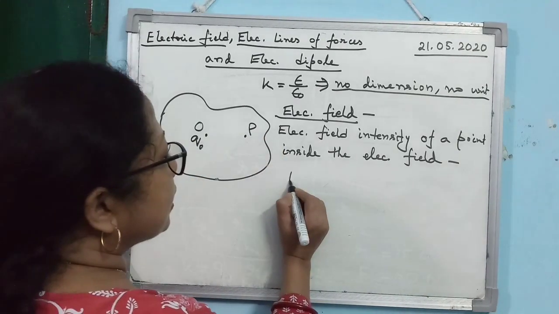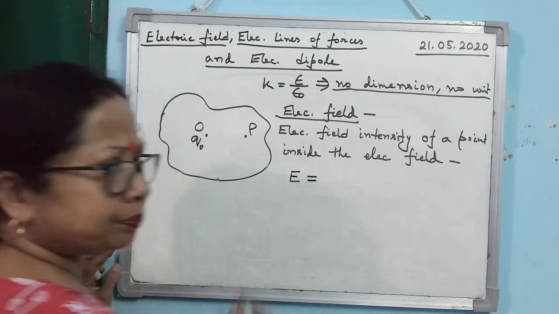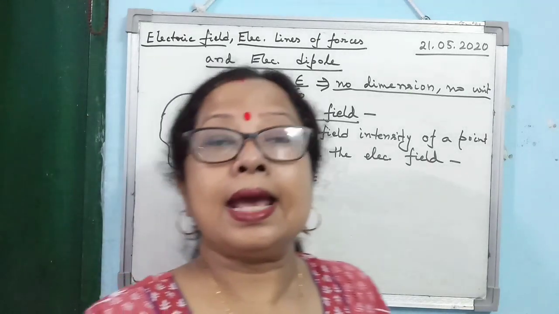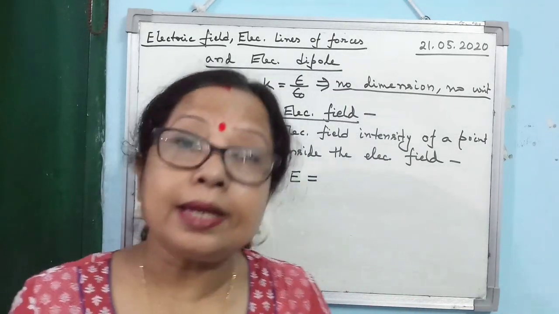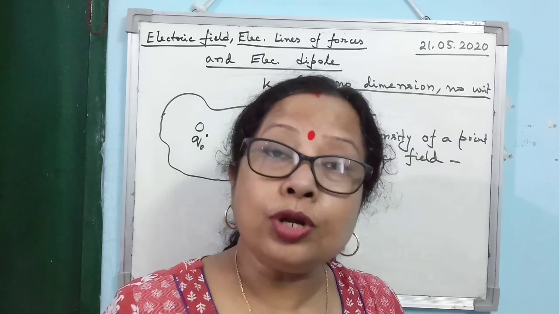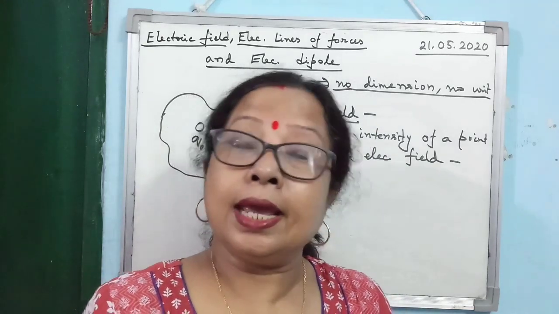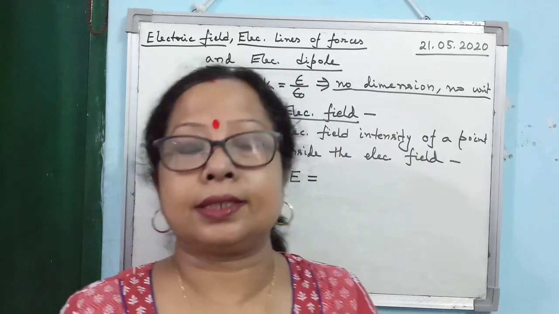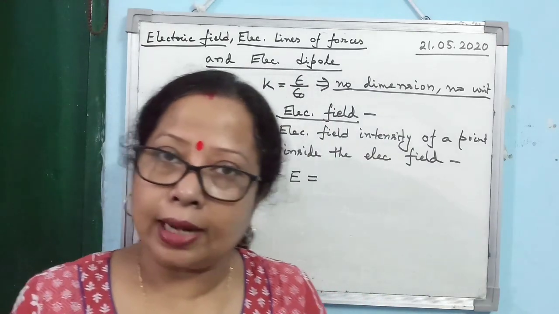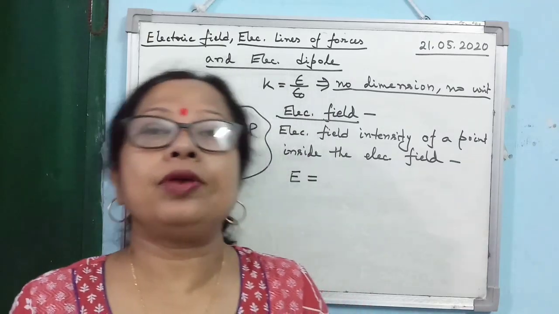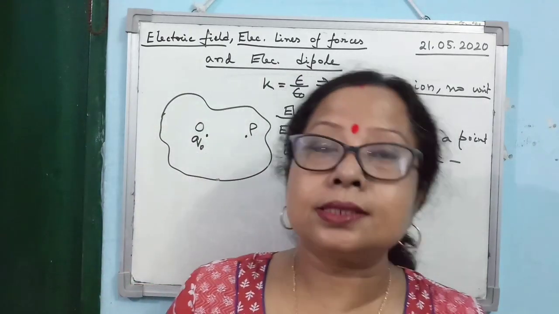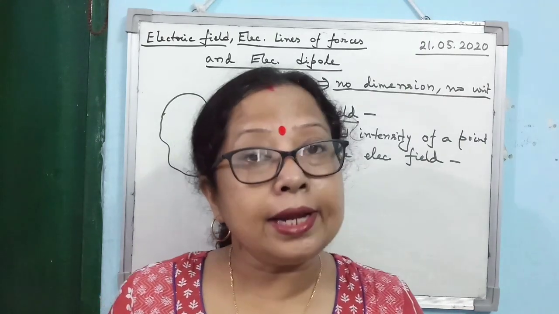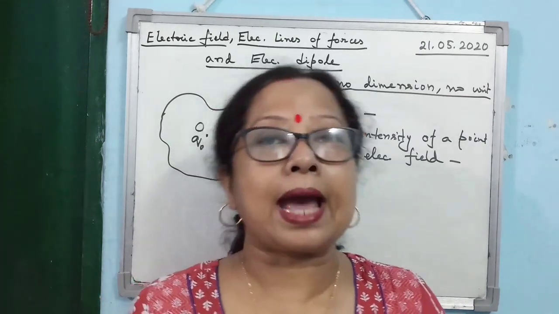So, electric field intensity we denote by E. Electric field intensity at a point, we define it as the force experienced by a unit positive charge kept at that point. Alright, I repeat, what is electric field intensity of a point? That is the force experienced by whom? A unit positive charge kept at that point.